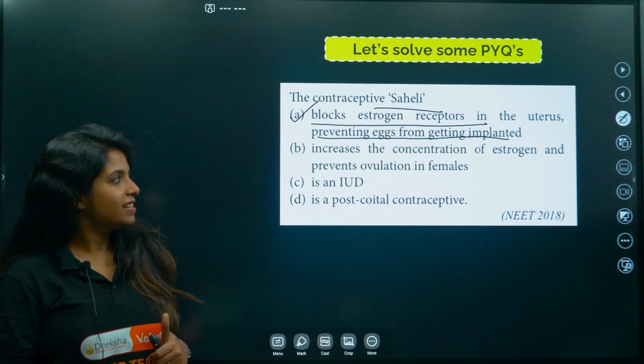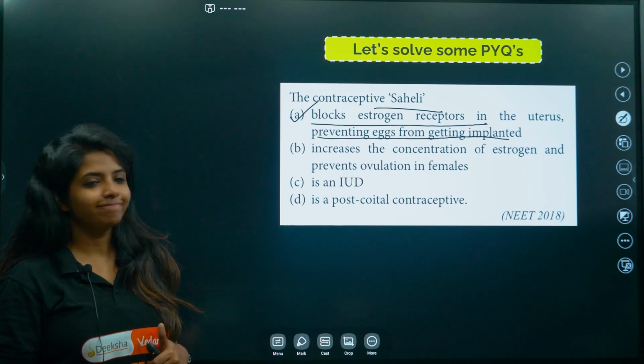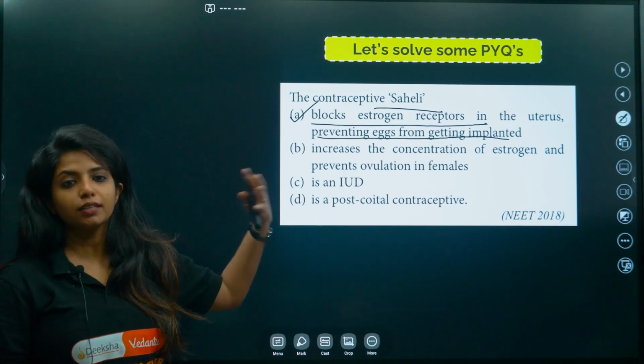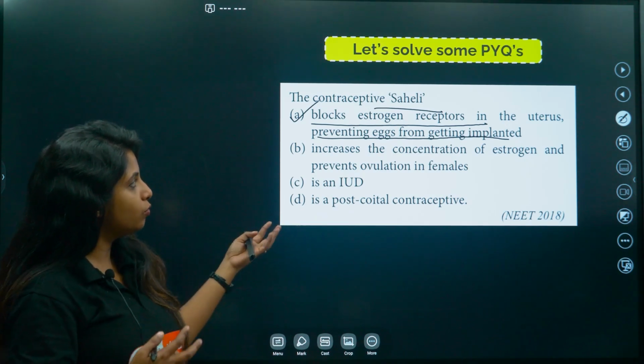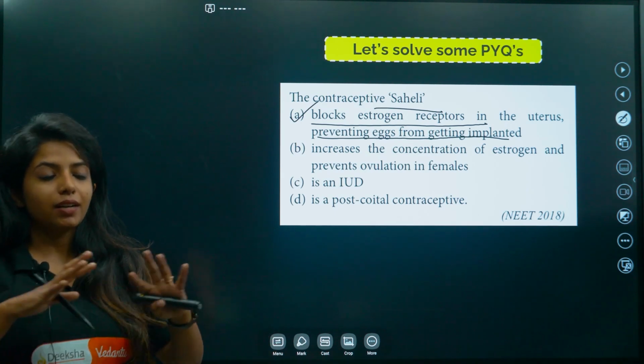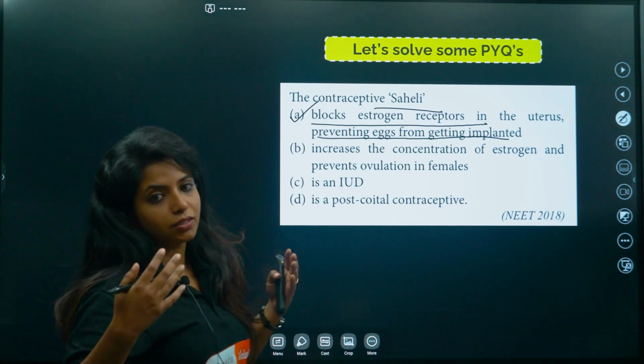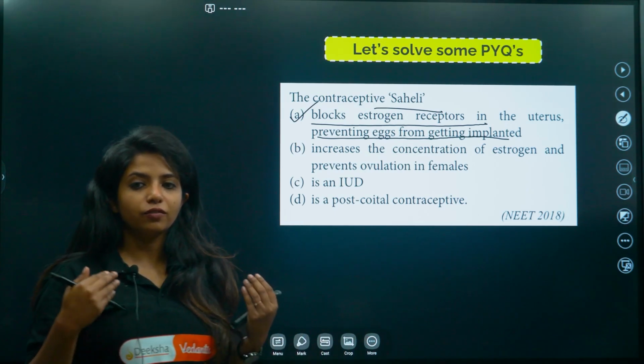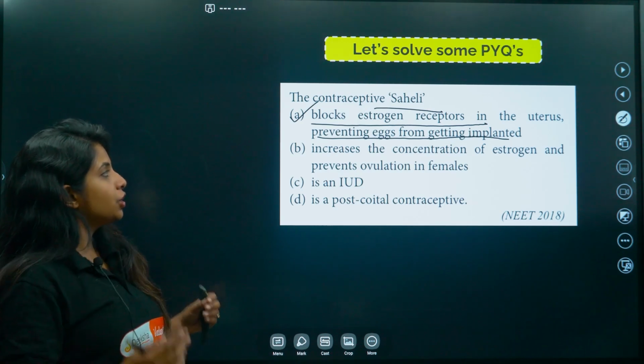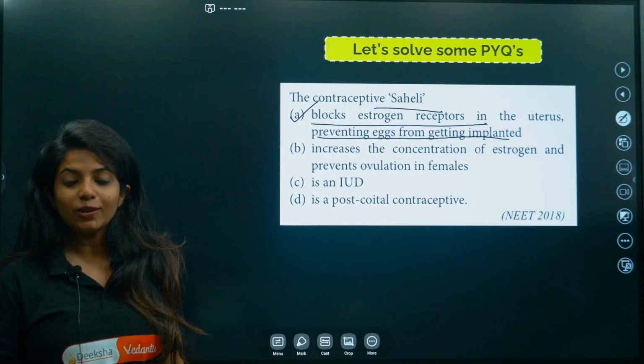Okay, so I hope you got this. And it is not post-coital, it is pre. Before coitus you have this thing, so that even if fertilization happens, the embryo does not get implanted. So yes, that's about NEET 2018.